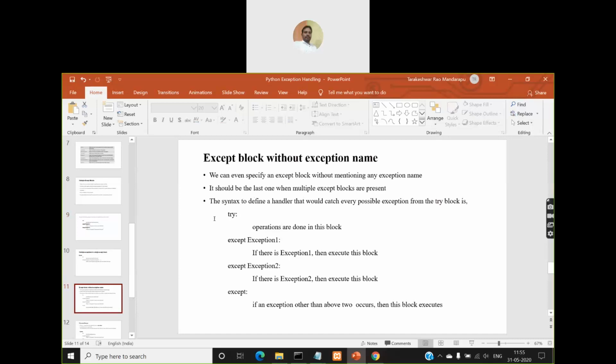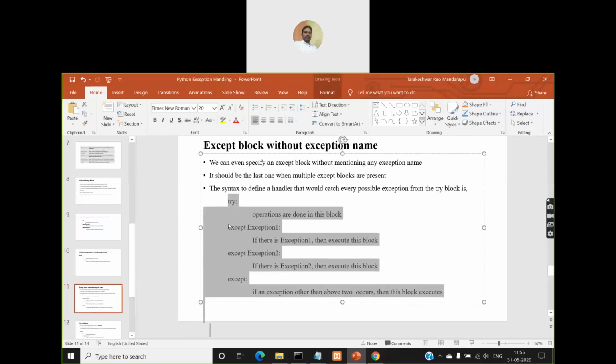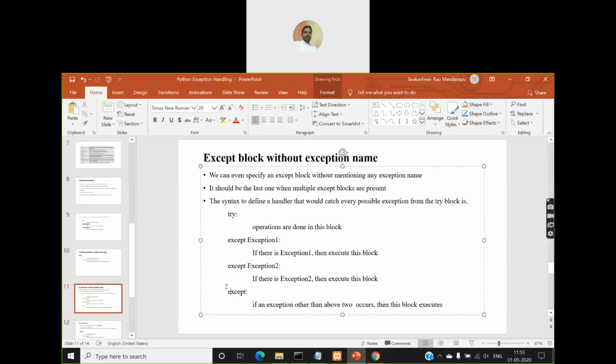If you observe the syntax here, there is a try block, and then a first except block with exception name 1, a second except block with exception name 2. But if you observe the third except block, after the except keyword you don't have the exception name mentioned here. That is the meaning of an except block without exception name.